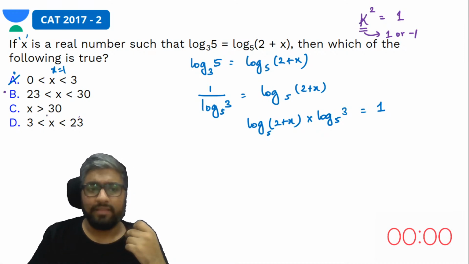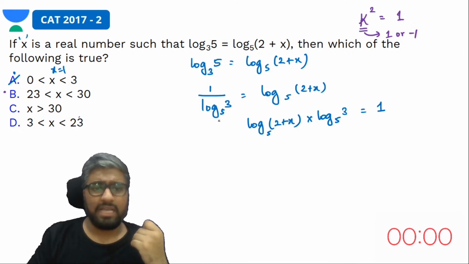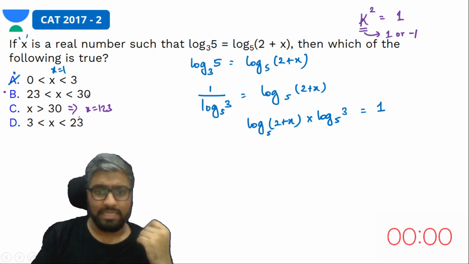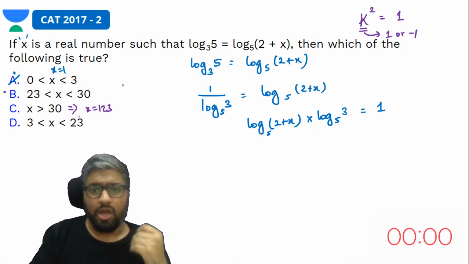x being more than 30, yes. If I put the value of x as 123, this condition should be satisfied, right? So put x is equal to 123, what will happen here? You would get 3 log 5 to the base 5.